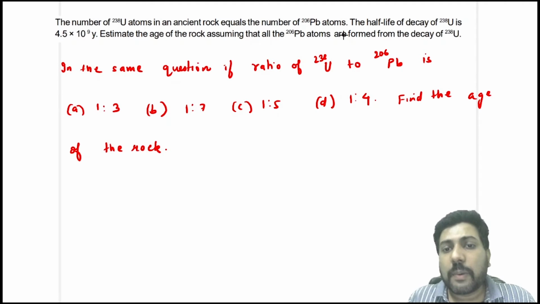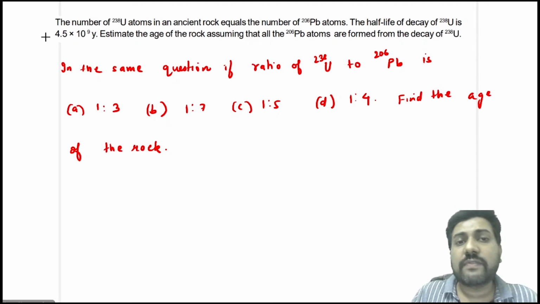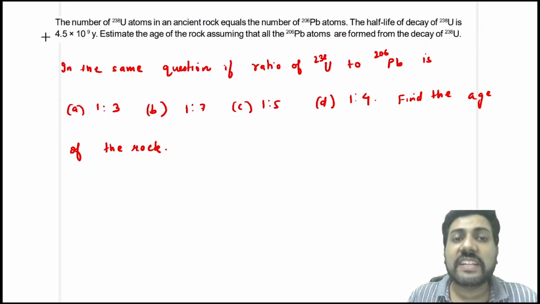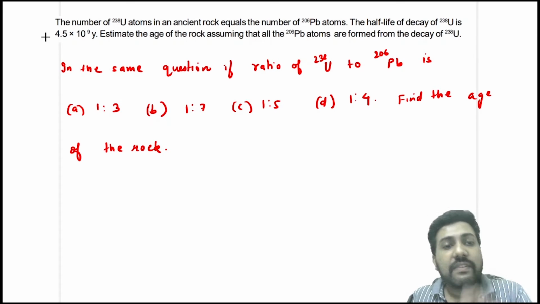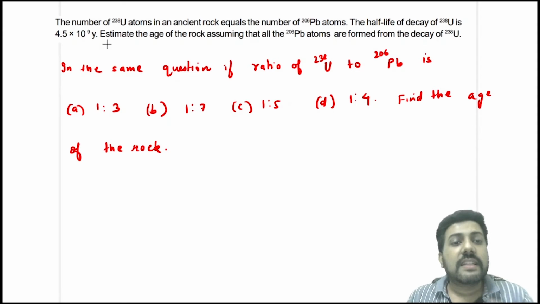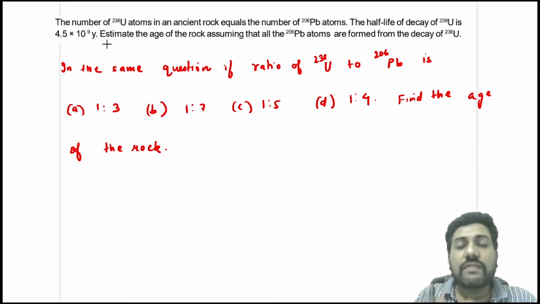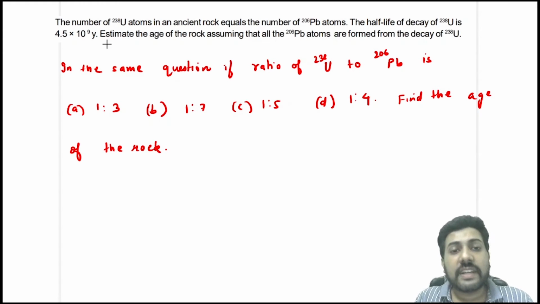The half-life of the decay of uranium is approximately 4.5 into 10 raised to power 9 years. Then estimate the age of the rock, assuming that all the lead has come from the decay of uranium-238.